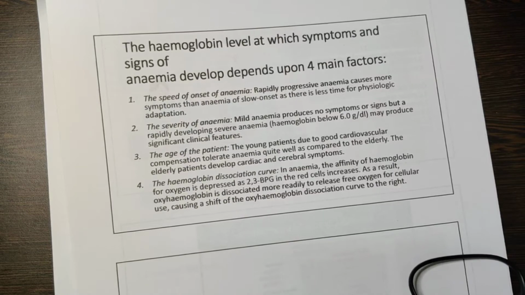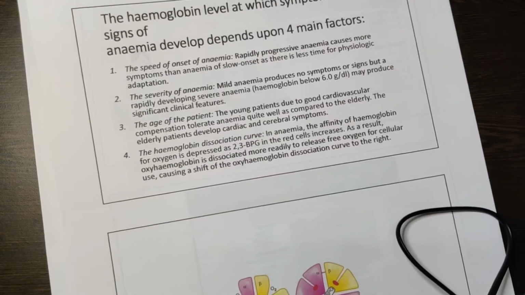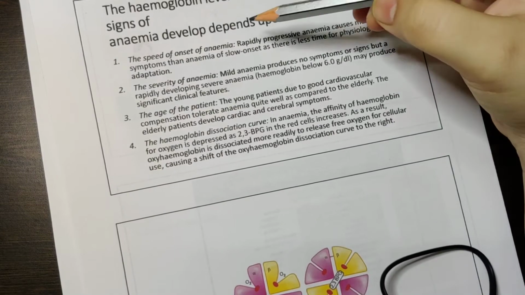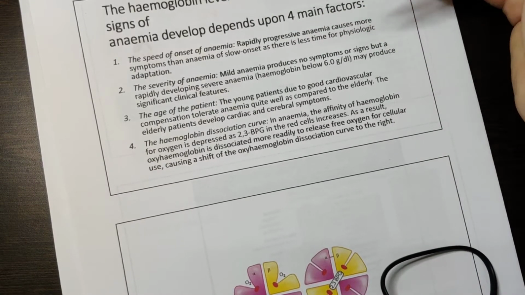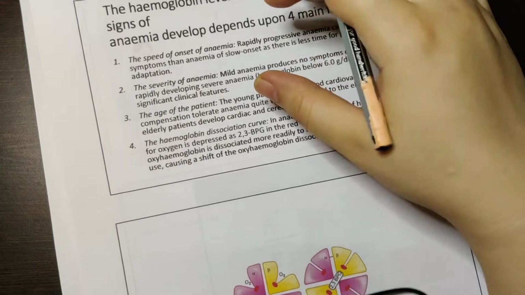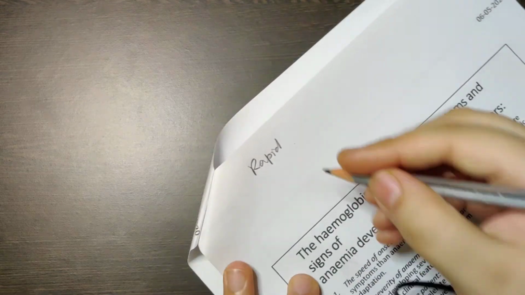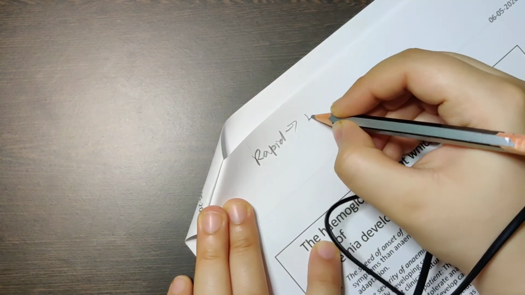So why I have given this example is, there is a speed of onset of anemia, rapidly progressive. What is rapidly progressive anemia? If you have a blood loss, rapid progressive means you have a lot of blood loss.